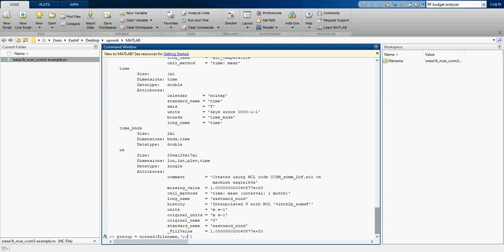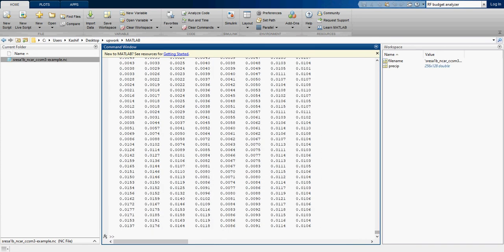So we write PR. It is going to display the complete data contained in the PR variable.